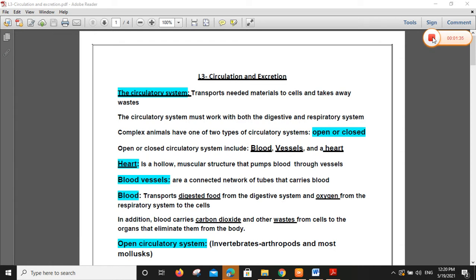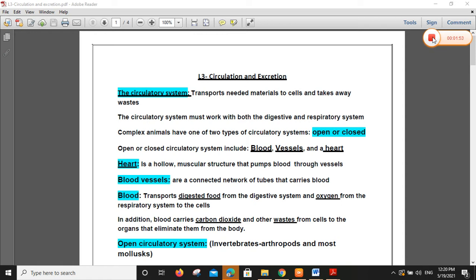But this system transports the food that is digested from the digestive system and the oxygen that came to the body through the respiratory system.